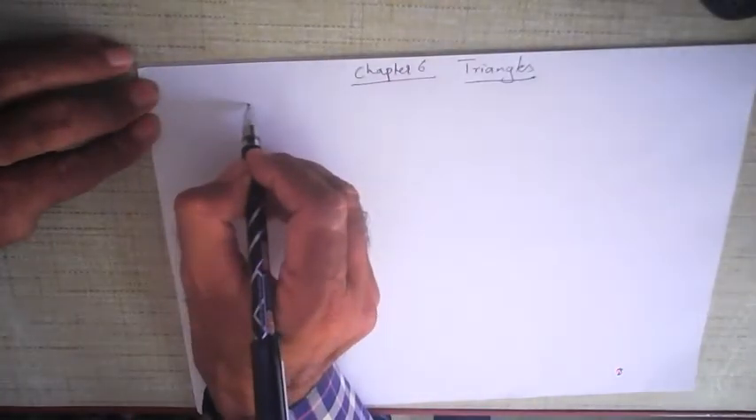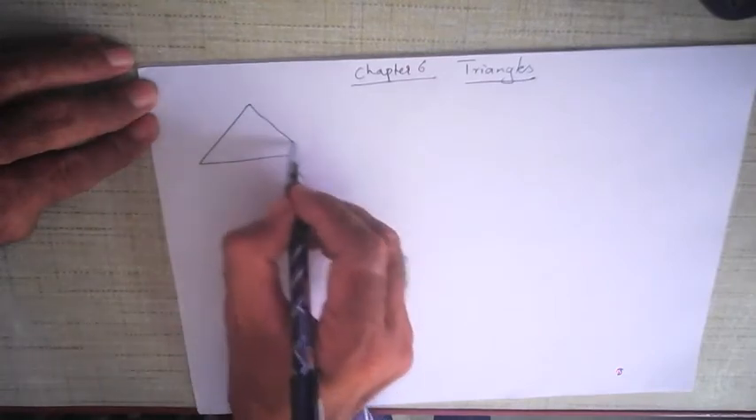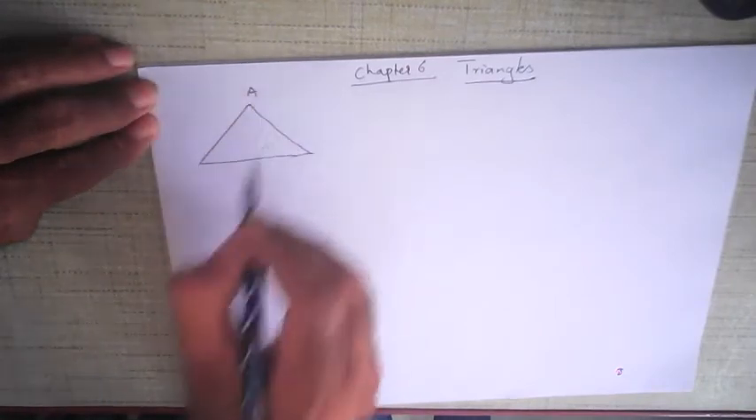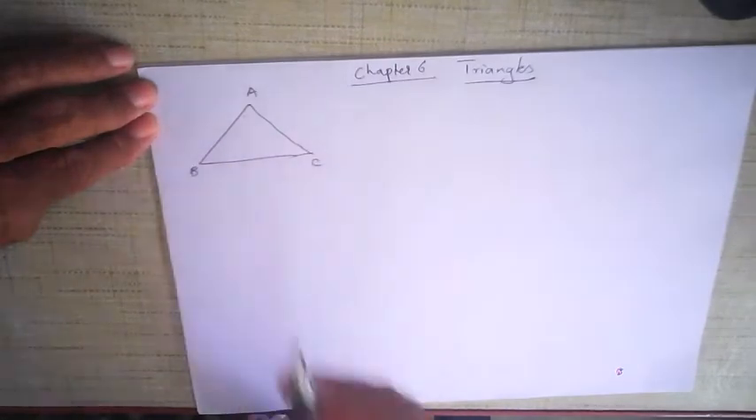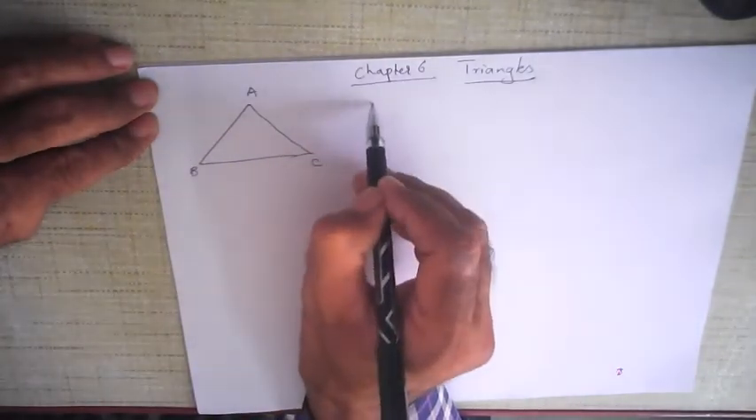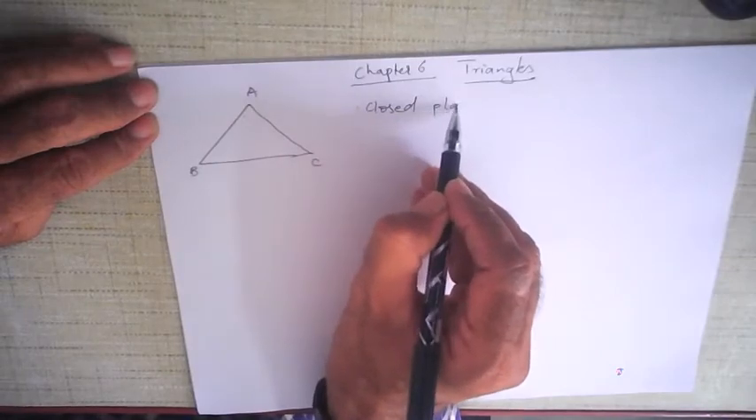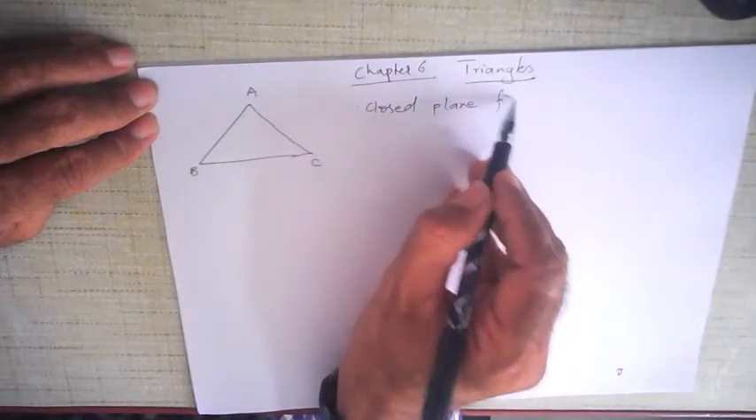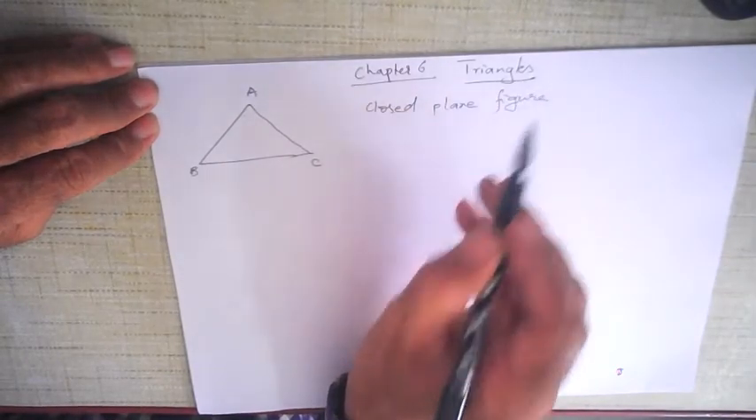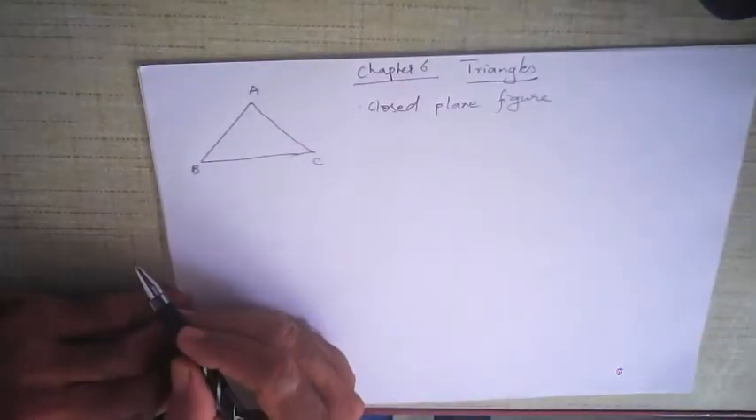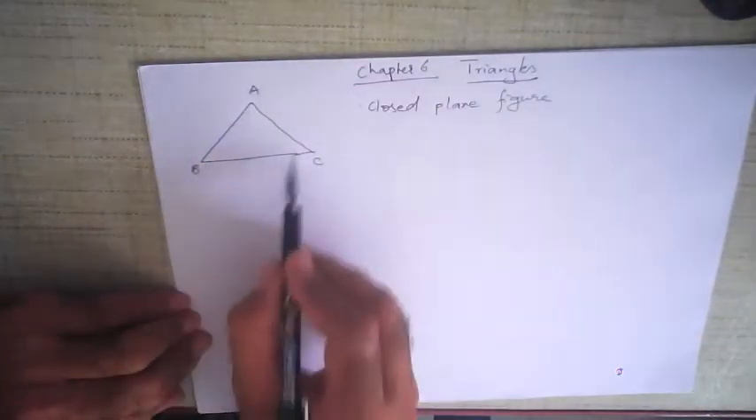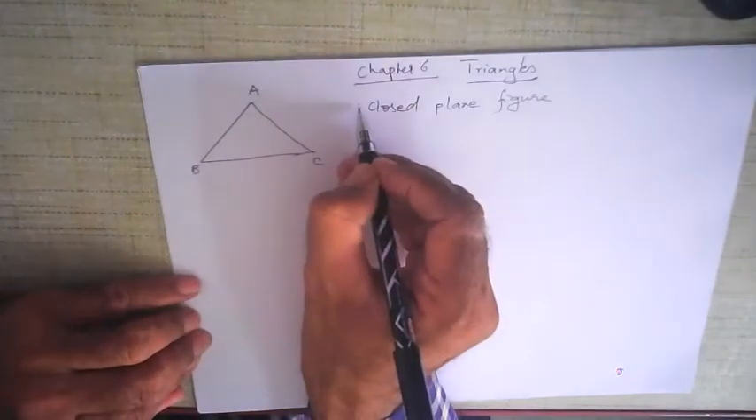What is a triangle? Now, we all already have an idea. You see, this is your triangle ABC. So, what is a triangle? Number one, it is a closed plane figure. Okay, it is closed from all the sides. It's not open from anywhere, from point A, B and C. It's a closed plane figure.